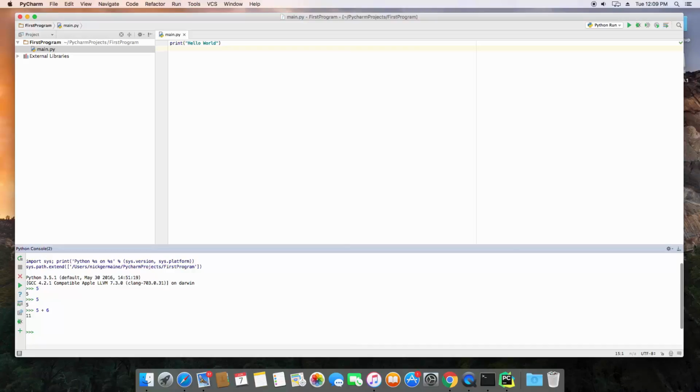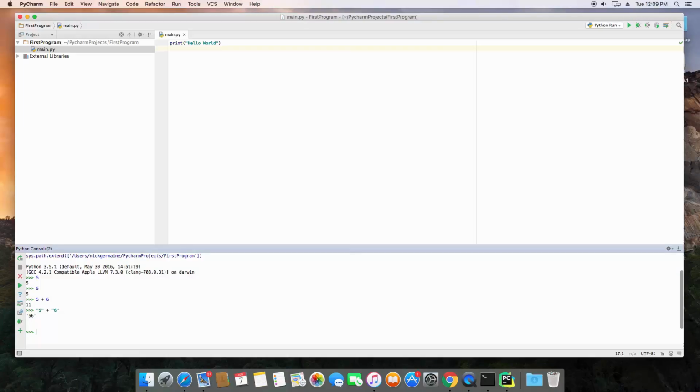Now, what would happen if I wrapped these numbers in quotations? So let's go ahead and write "5" plus "6". If you think that this will produce 11, you're wrong. It's going to produce 56. And you might be thinking, hold up, 5 plus 6 does not equal 56. You're absolutely right. Not in math, however. When you're concatenating strings, it does.